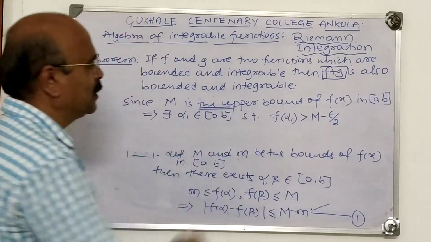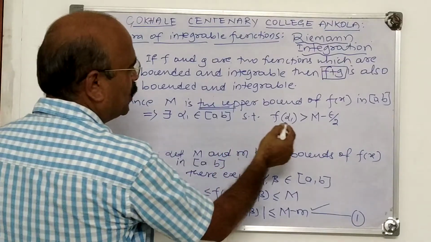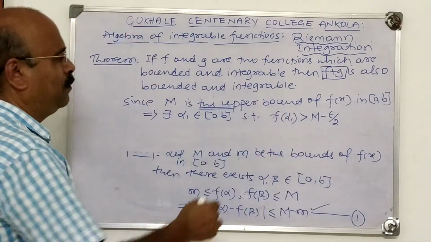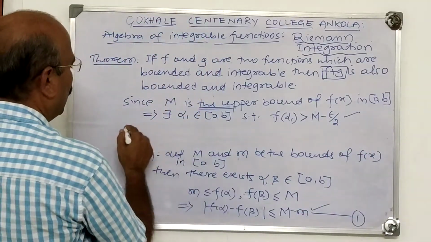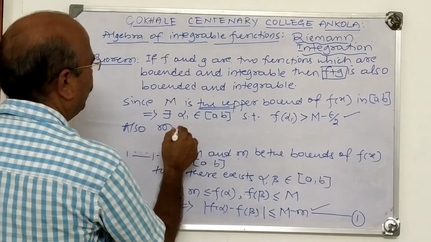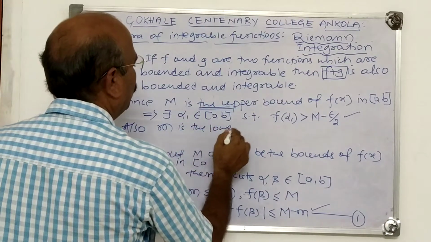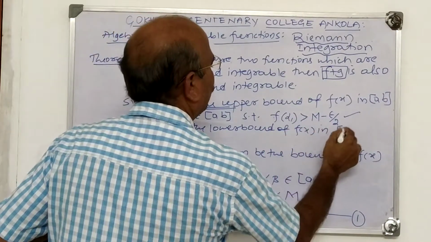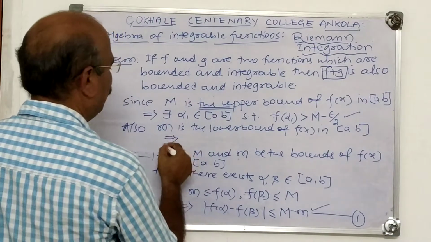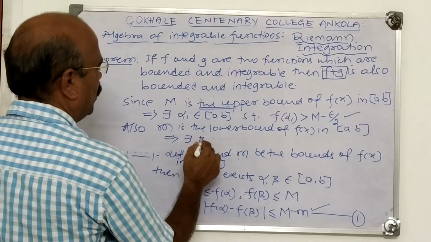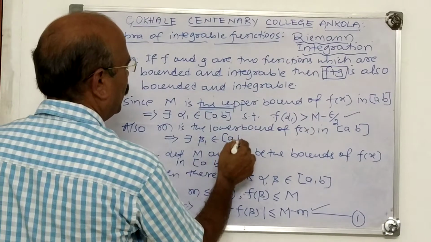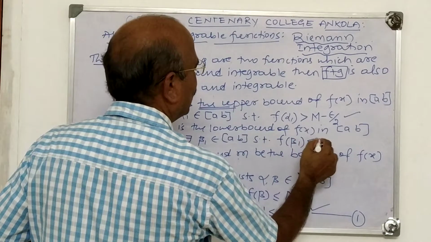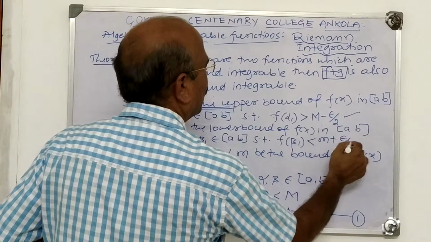The upper bound means M is the supremum of f(x). Supremum means it is the least upper bound. Any number less than M is not an upper bound. That is the meaning of least upper bound. Also, small m is the lower bound of f(x) in [a,b]. So this implies there exists beta 1 belonging to [a,b] such that f of beta 1 is less than m plus epsilon by 2.